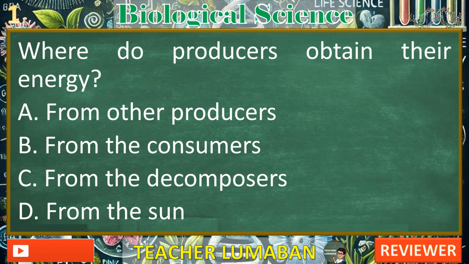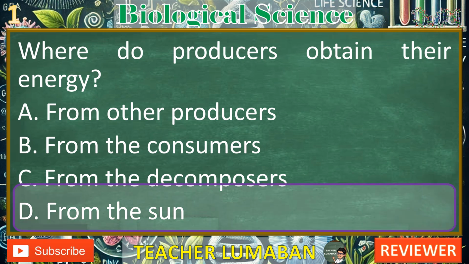The best answer is D. From the sun. Explanation of each choice. A. From other producers. This is incorrect because producers, like plants and algae, do not get their energy from other producers. Instead, they make their own energy through photosynthesis, a process powered by sunlight.